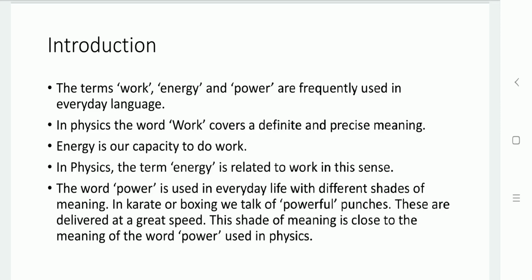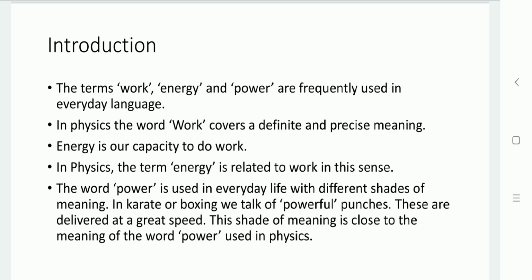If I am standing at one point and I stand for half an hour, then I'll be exhausted. My energy is utilized. But in terms of physics, if no movement is there, then no work has been done and no energy is supposed to be utilized. But in our regular life, even though the movement is not there, still energy is utilized and we say it's work done. So this is the difference. This terminology we use in daily life and in terms of physics.